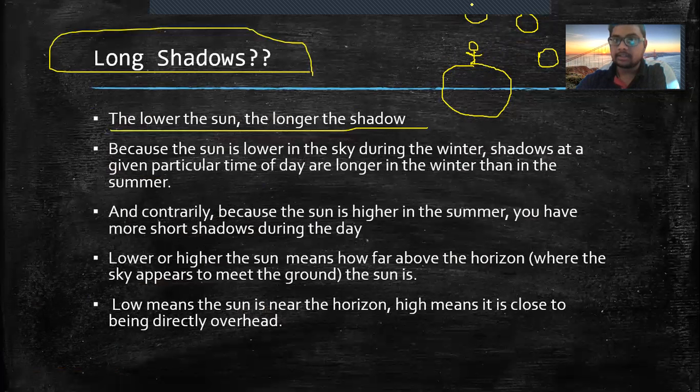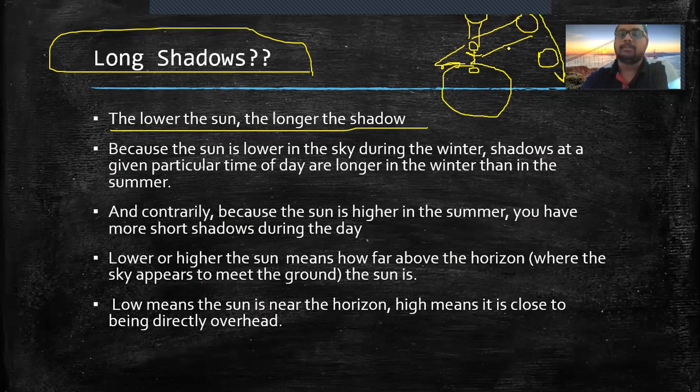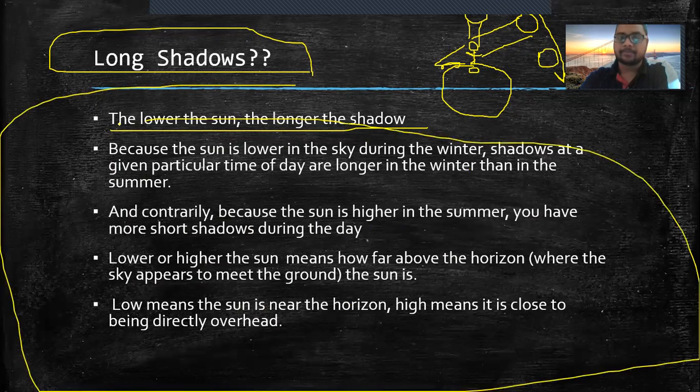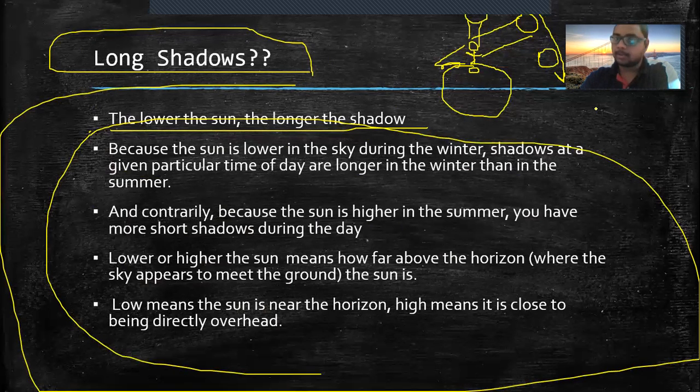Now the sun is directly above you. So the light falls on you, and the shadow is very, very small, which is below you. Okay. So the shadow of the sun over here, its shadow is big, isn't it? So the lower the sun goes from top to down, the more height the shadow becomes. Okay, this is what this whole slide is about. These four to five points are the summary of what I explained to you right now.